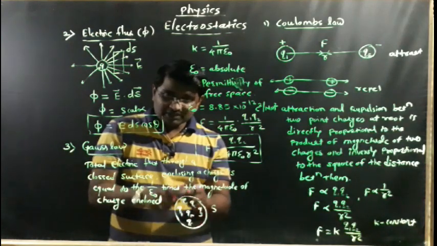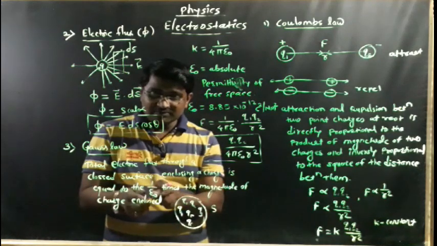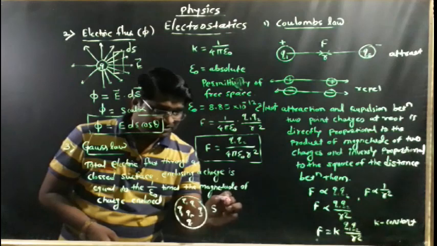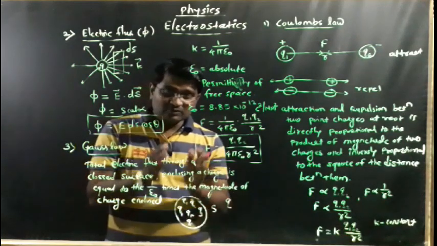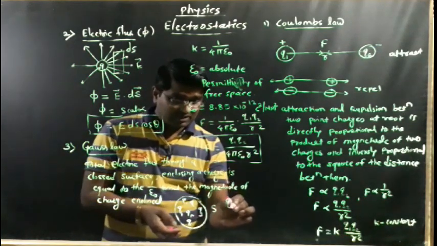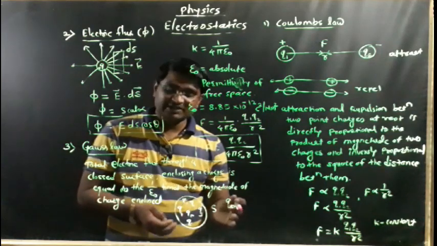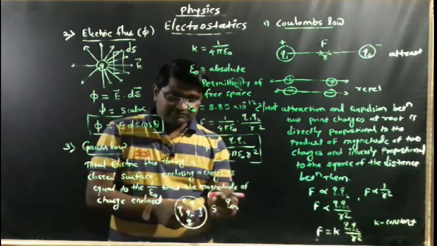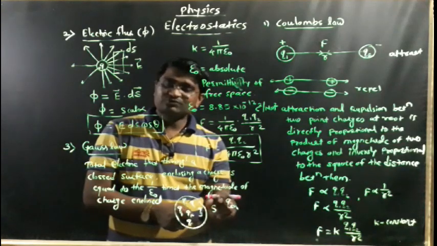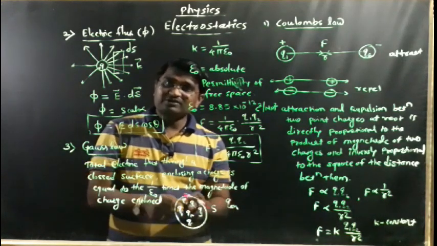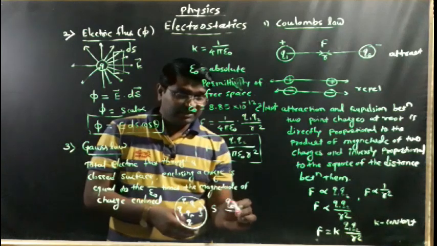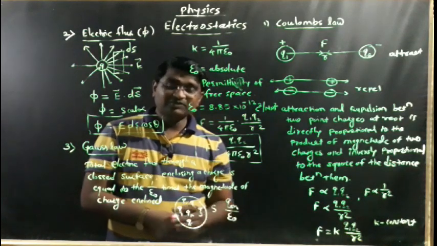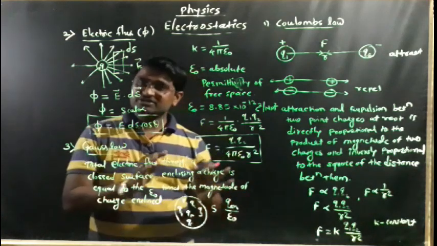This total electric flux is equal to 1 upon epsilon naught times the magnitude of the charge. Imagine that the total charge Q is enclosed within the surface, so it is called the enclosed charge. Enclosed charge means it is situated inside the closed surface, and this total charge is denoted by Q. It produces the total electric flux, equal to 1 upon epsilon naught times the magnitude of the charge enclosed.